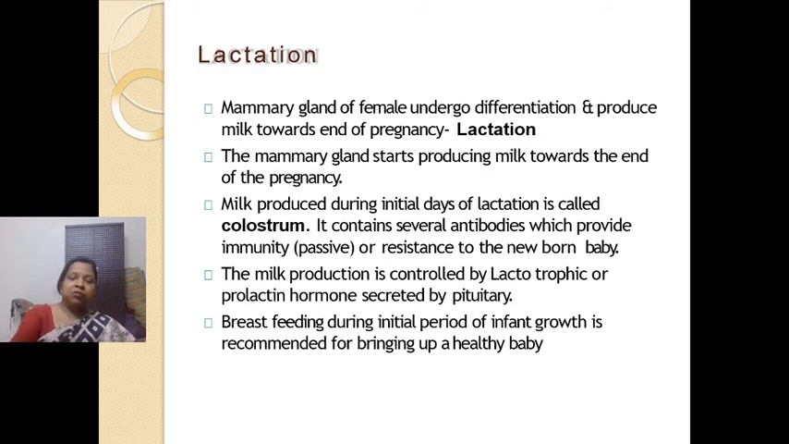Now, after parturition, the baby is delivered. The mammary glands start producing milk, and this is known as lactation. The milk which is produced during the initial days of lactation is called colostrum. This colostrum contains many antibodies.